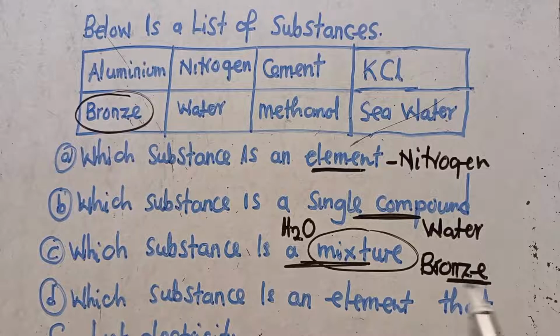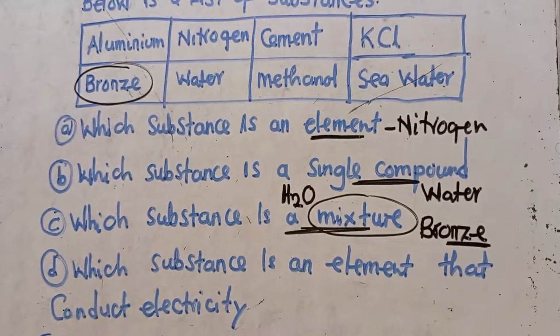The reason why I've gone with bronze is because this is an alloy. What is an alloy by definition? An alloy is a combination of two or more metals. So when we combine two or more metals, or non-metals with a metal, we come up with an alloy. In simple terms, an alloy is a combination or a mixture of two or more metals.